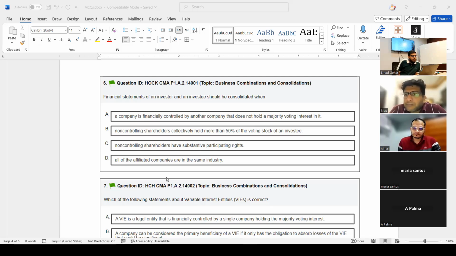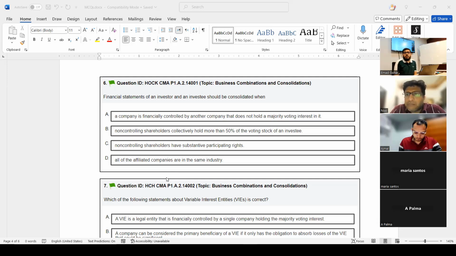Remember we discussed this company is financially controlled by another company, even if you don't have majority voting interest, right? So still you will do consolidation. It's okay. It's not only about voting interest, right? B and C are clearly wrong. They say non-controlling interest, they have more than 50% shares or they have substantive participating rights. No consolidation can be done if this is the situation, right?